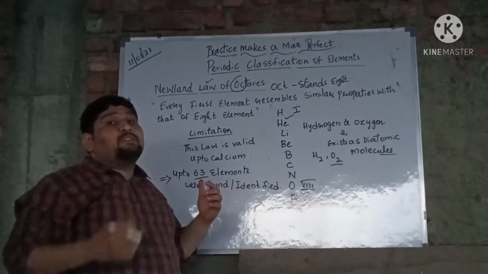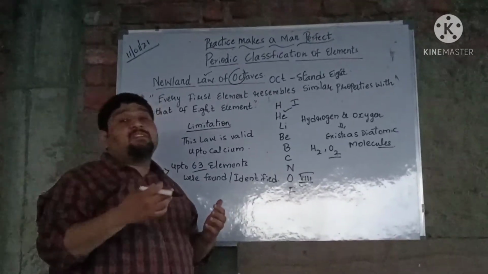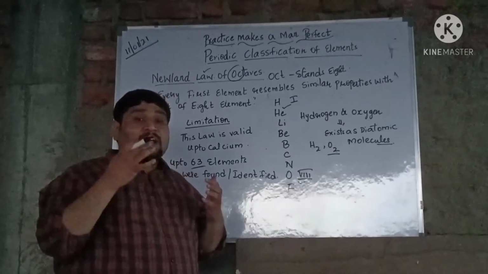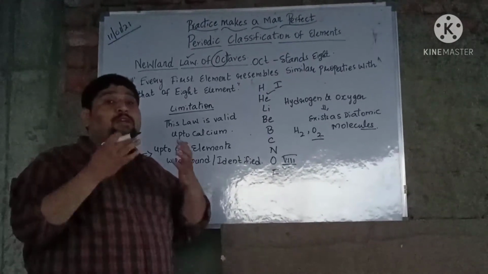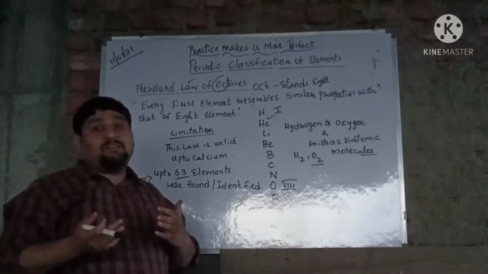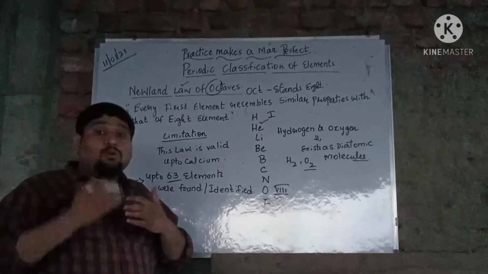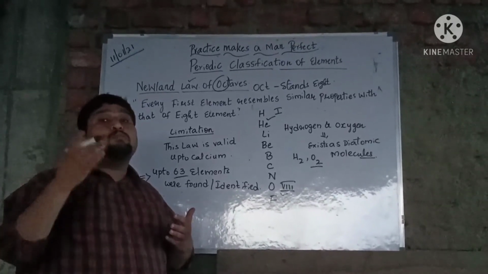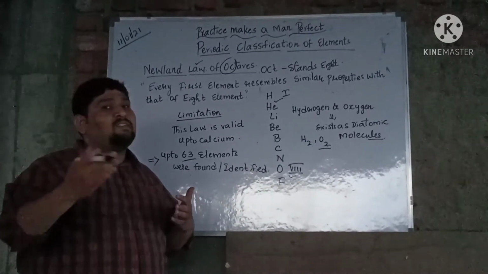Then in our next class we are going to see the further classification, which was done by Mendeleev, whom we call the father of chemistry. His classification is most important. Based on his classification we are going to learn the properties and how these elements are classified into groups and periods. And again you are going to see some limitations in Mendeleev's classification, and those limitations were carried forward by Moseley, which we learn as the modern periodic table, and we are going to see how the classification is done in that case also.